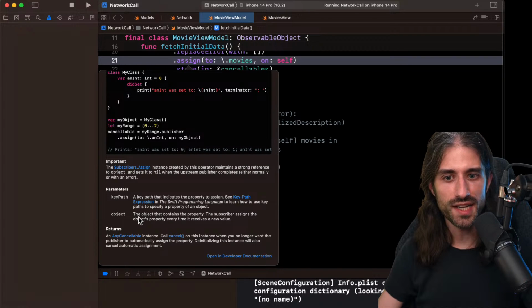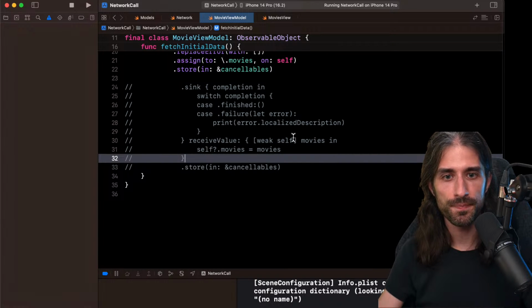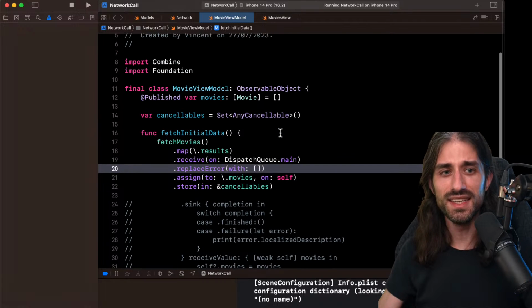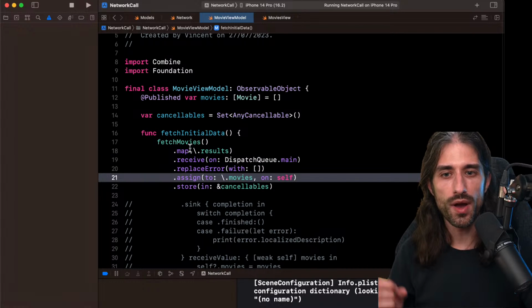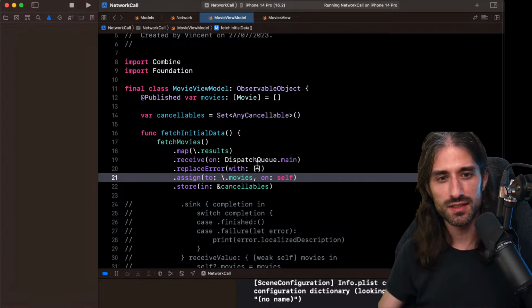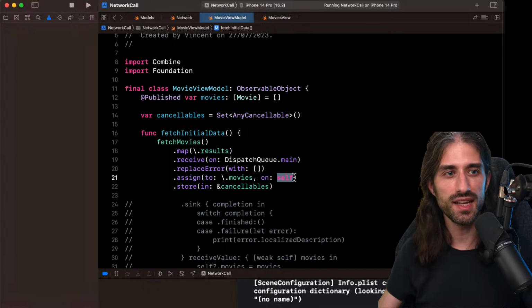Object. The object that contains the property. The subscriber assigns the object property every time it receives a new value. But here, the subscribers.assign instance created by this operator maintains a strong reference to object and sets it to nil when the upstream publisher completes, either normally or with an error. So actually, in this case, this would not lead to a retain cycle in most situations. Why? Because it says that when the publisher completes, then self, the strong reference, gets set to nil.